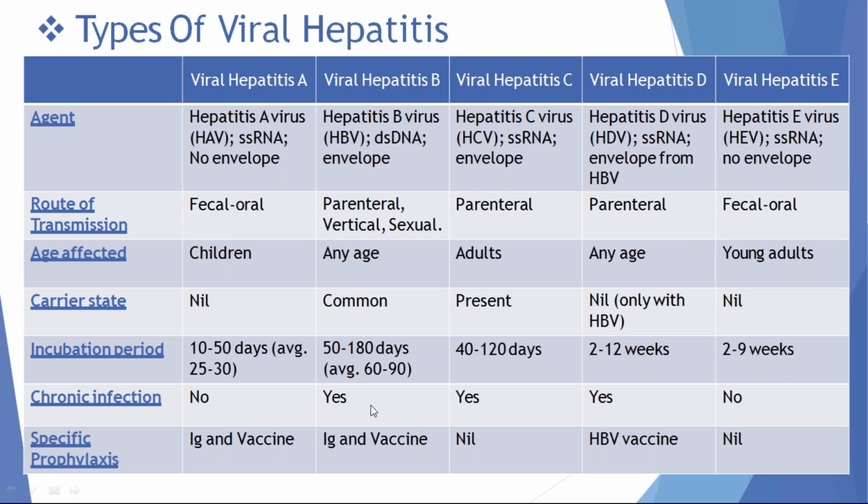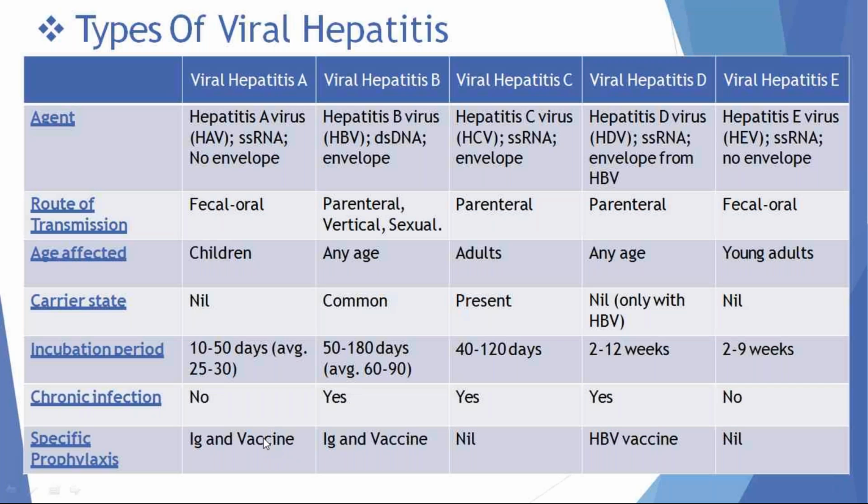Chronicity is seen only in hepatitis B and hepatitis C infection. Chronicity means inflammation of liver parenchyma persists more than 6 months. Chronicity is seen only in hepatitis B, C and D. Chronicity is not seen in hepatitis A and hepatitis E. Hepatitis A and hepatitis E infections are self-limiting. They recover within 6 months. That's why they are called acute hepatitis, caused by viral hepatitis A and E. Those are only acute infections. Chronicity is seen only in hepatitis B, C, D.